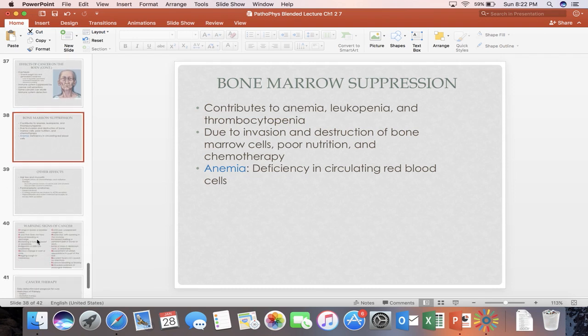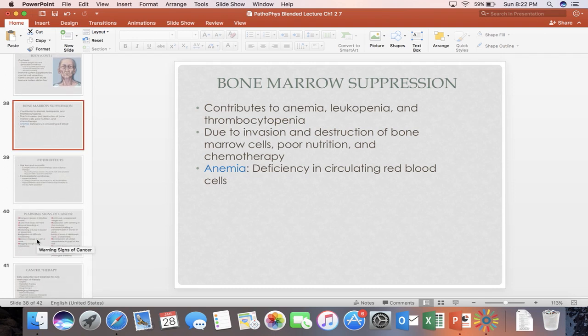Bone marrow suppression contributes to anemia, leukopenia, and thrombocytopenia. Leukopenia will suppress your immune system, and thrombocytopenia causes a deficiency in blood clotting. This is due to the invasion and destruction of bone marrow cells, poor nutrition, and chemotherapy. Anemia is a deficiency in circulating red blood cells.